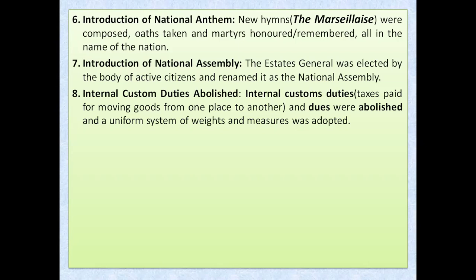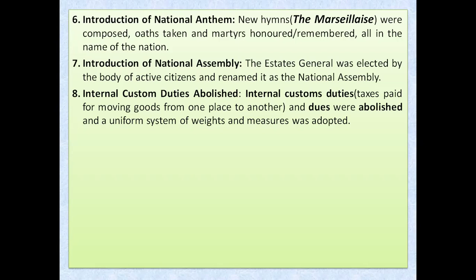So internal custom duties, as well as dues, meaning manorial or feudal dues, were also abolished. And one more thing, my dear students, special privileges given to the first and second estate were also abolished.